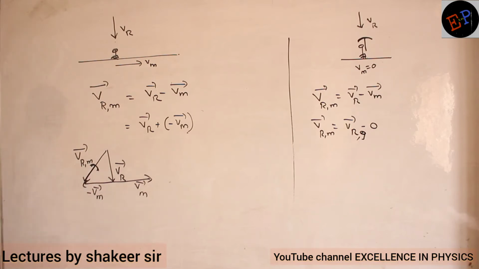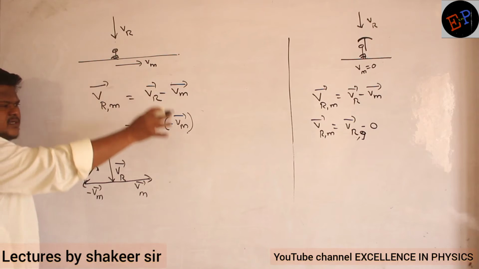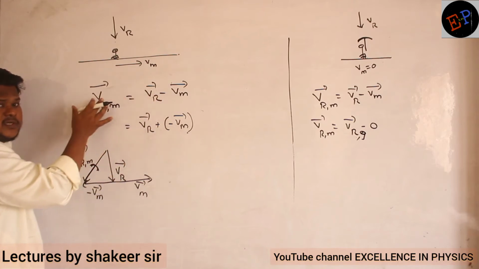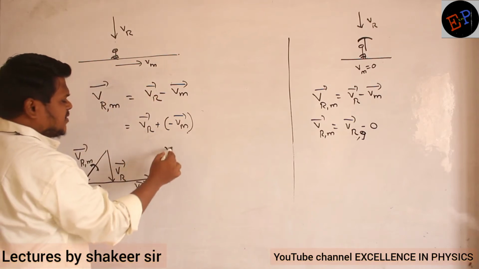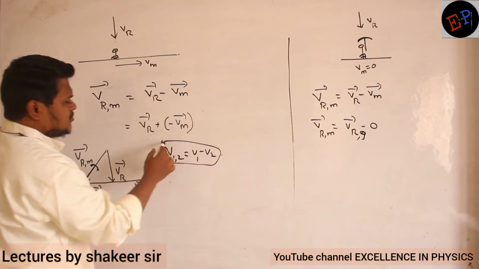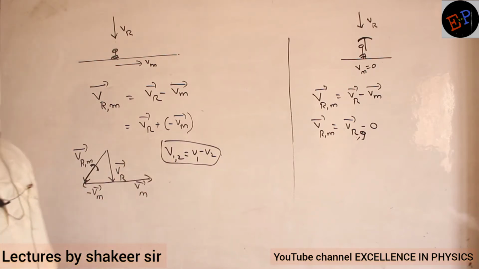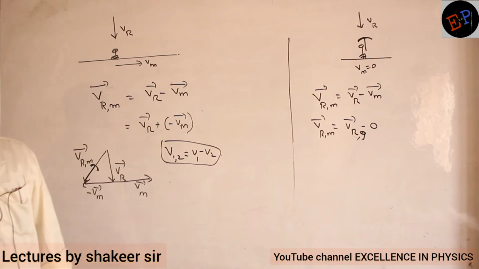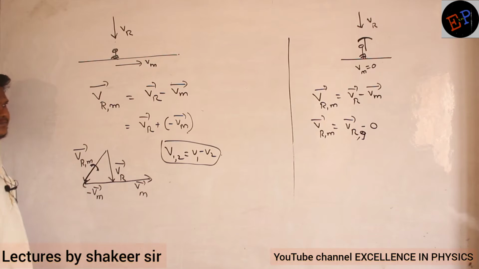Are you able to understand how we are doing the calculations? Everything is based on these equations only. What is the basic equation of relative motion? V12 is equal to V1 minus V2. That's all. In every place we are just reading the same concept, turning it around. Are you able to understand? That's it. Clear? Fine. Very simple.